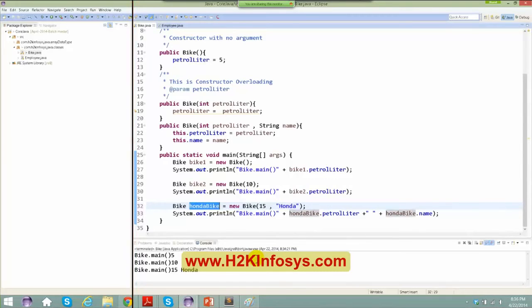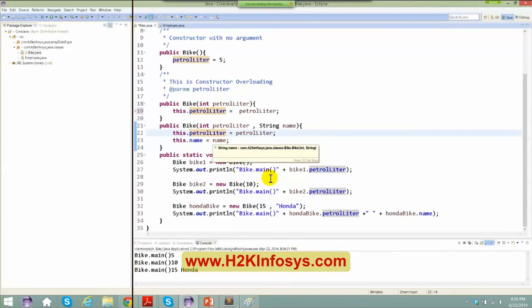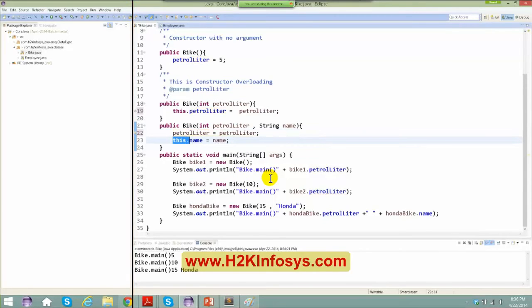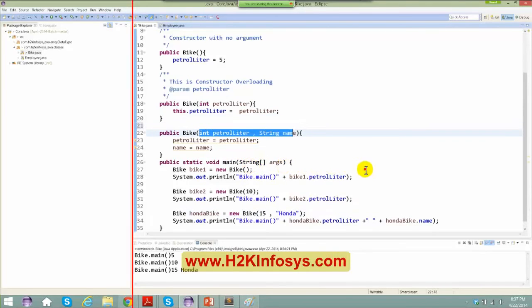Okay, now let me revert this to this dot, and now let's see this. So I'm now going to use this and this. Now if you see, basically what's going to happen is the moment you create an object with the constructor which has 2 arguments, you use it here. So we are pretty much sure that this particular constructor is going to get called. Now here you are passing this petrol liter, or let's say 15 here and Honda here.